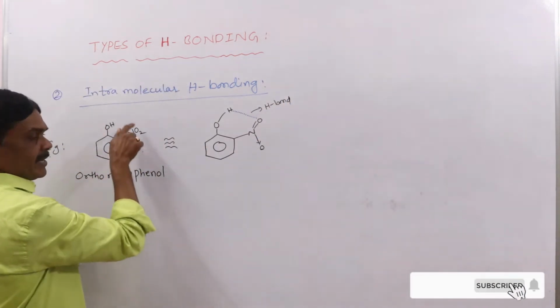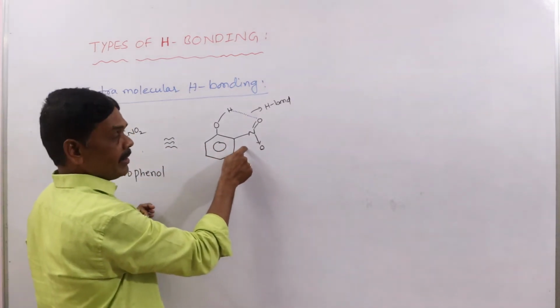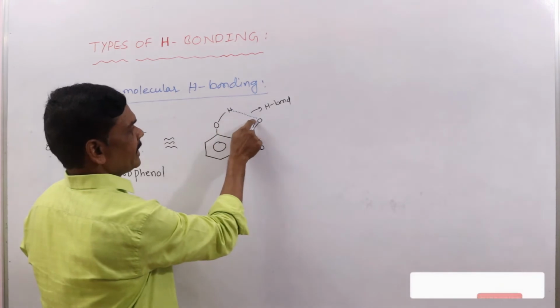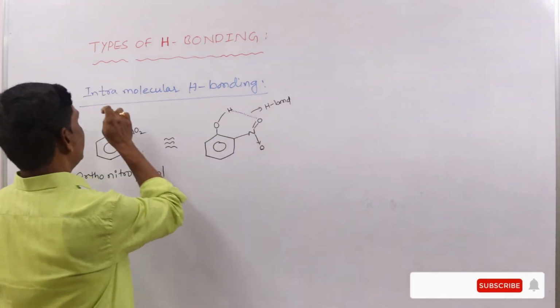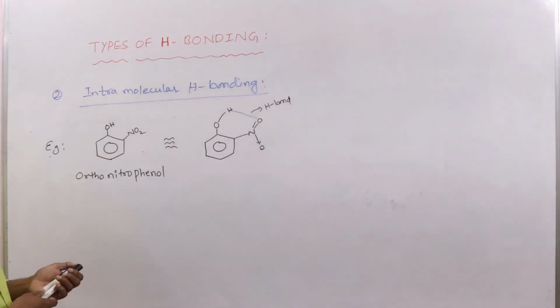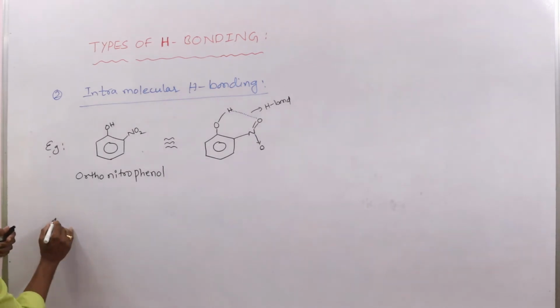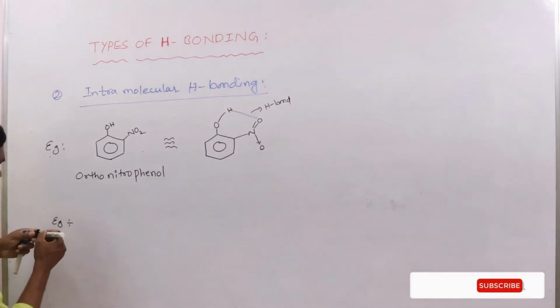Here this is only one molecule. So within the molecule, hydrogen bond is taking place. So that is known as intramolecular hydrogen bond. So another example.